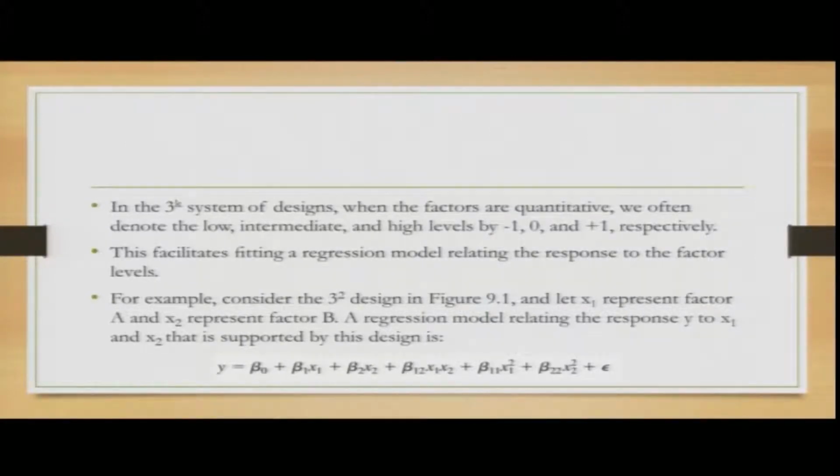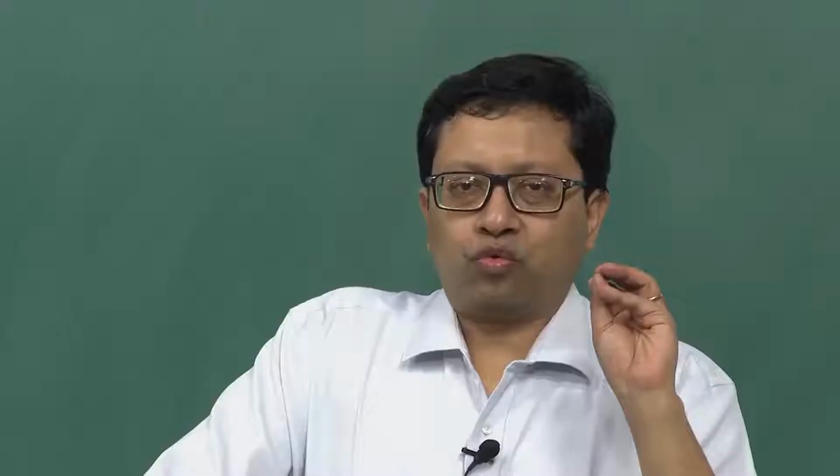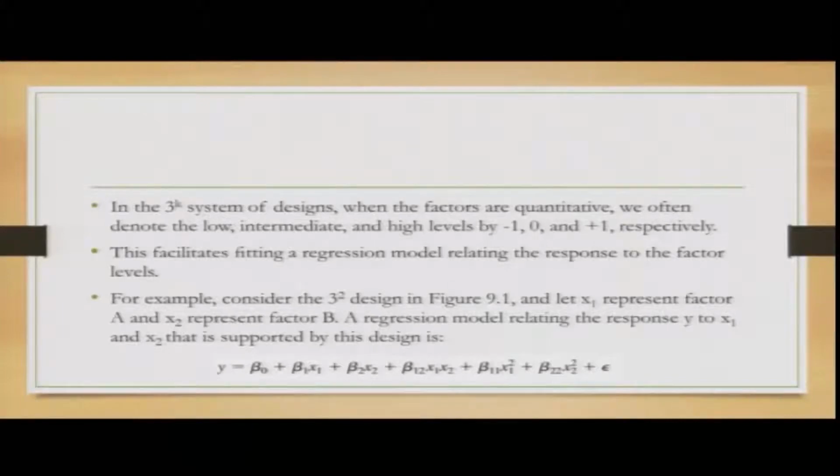I will try to give a philosophical, or so-called qualitative, look at why you would consider -1, 0, 1 and not 1, 2, 3 or any other combinations. This facilitates fitting a regression model relating the response to the factor levels. For example, consider a 3^2 design, and let x1 represent factor A and x2 represent factor B. A regression model relating the response y to x1, x2 and a combination of them would be as follows.